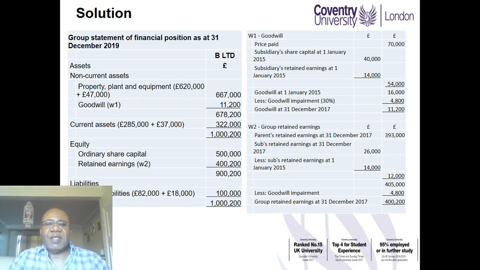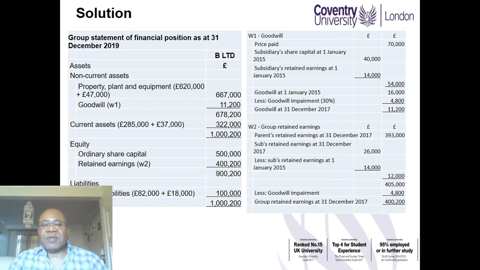As far as the group retained earnings are concerned, we take the parent's retained earnings at 31st December 2019 of 393,000, the subsidiary's retained earnings at 31st December 2019 of 26,000, less the retained earnings at the date of acquisition, 1st January 2017, of 14,000.